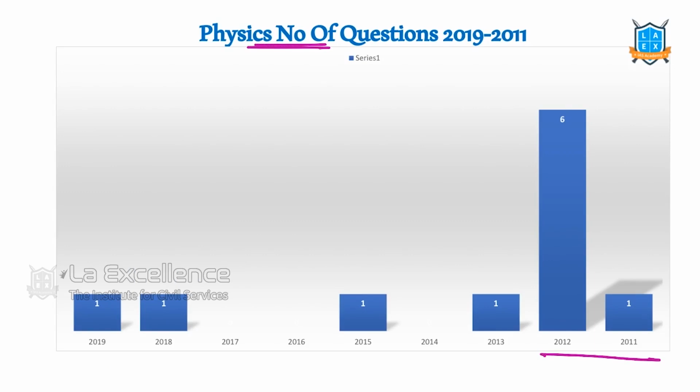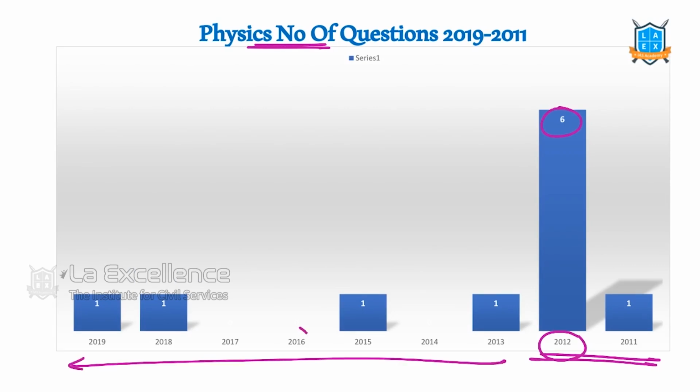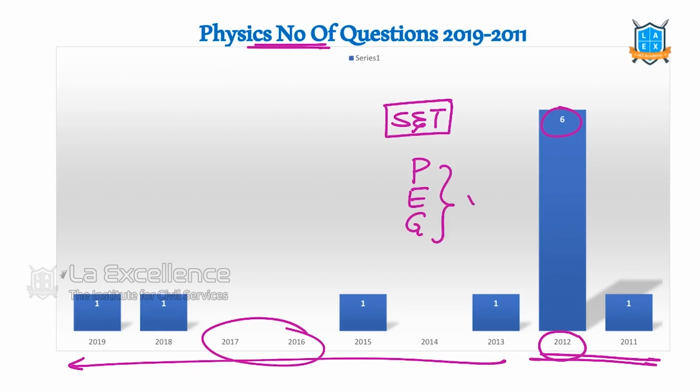Earlier we had weightage. If you see, in the year 2012, we had 6 questions. After that, only 1 question. In a few years, there are no questions from it. That's why we are saying that the science and technology area is very uncertain. If you go for polity, economy, geography, etc., you can clearly see that there is a clear trend, at least 20 questions in every question paper in every year. But in science and technology, as you can see here, there is uncertainty.